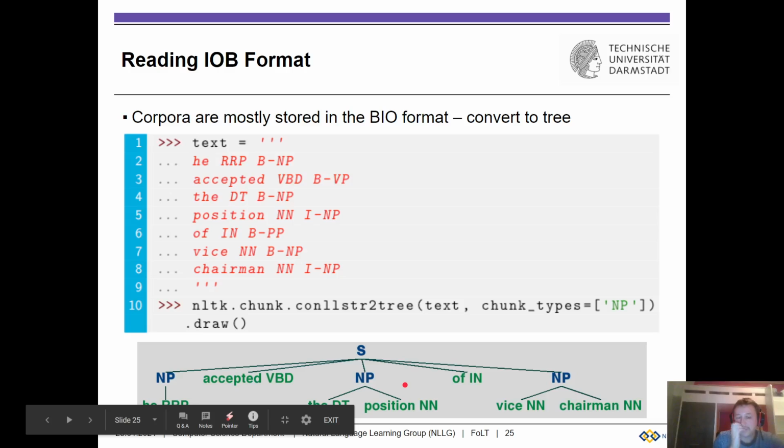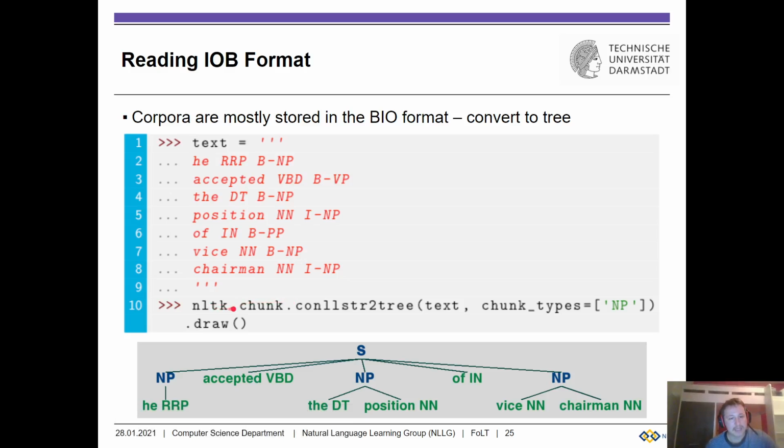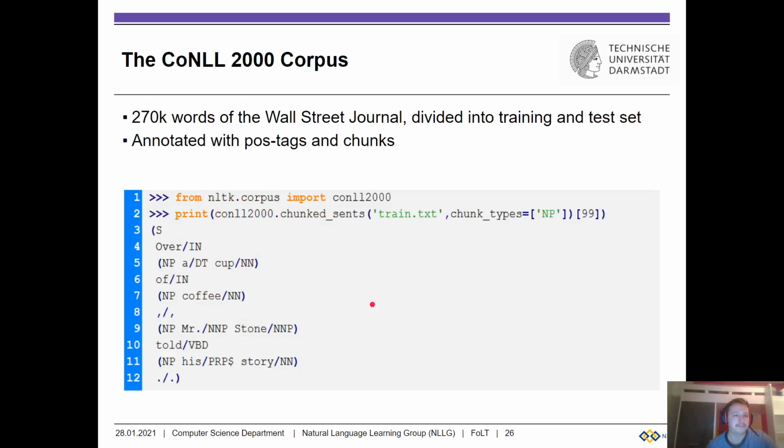And there's also this tree notation where we say, okay, a sentence consists of the noun phrases and the other phrases, and these 2 are equivalent, and you can convert between them using NLTK functionality such as conllstr2tree, and there's also tree2conllstr. Now there's also a CoNLL corpus which dates back to the 2000s. It contains 217,000 words of the Wall Street Journal, has been divided into train and test set, and this CoNLL corpus is annotated with part of speech tags and with those BIO chunk tags.